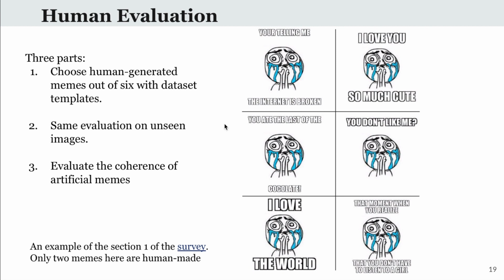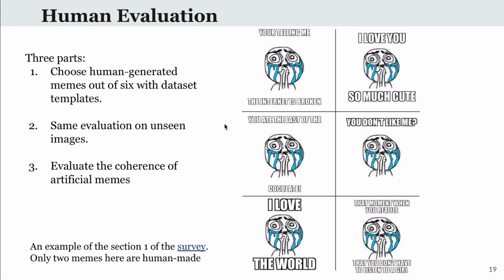Our survey consists of 3 parts. In the first part, we ask the participants to choose human-generated memes out of 6, 1 meme per each model, plus 2 memes created by humans. In each question, only 1 template from dataset was used. In the second section, we did an analogous evaluation. However, here random unseen images were used.